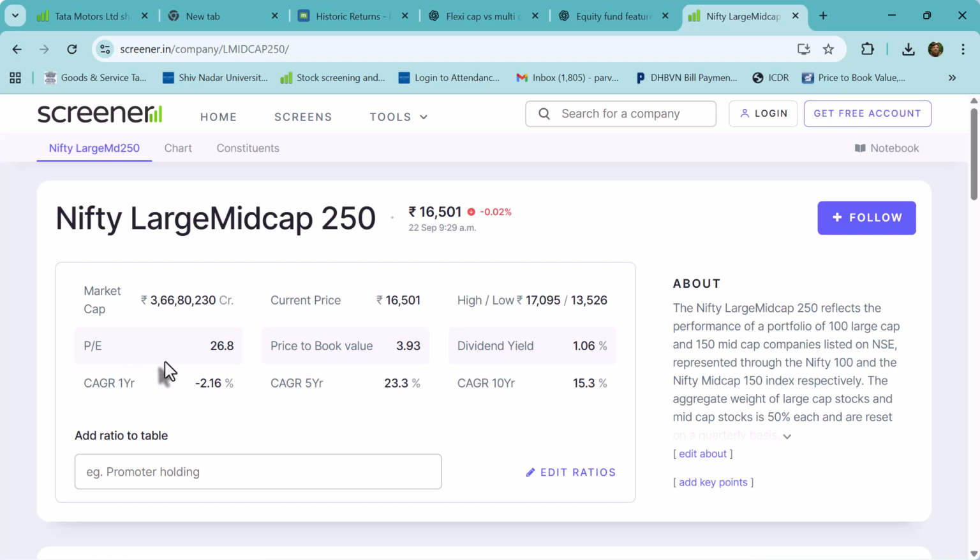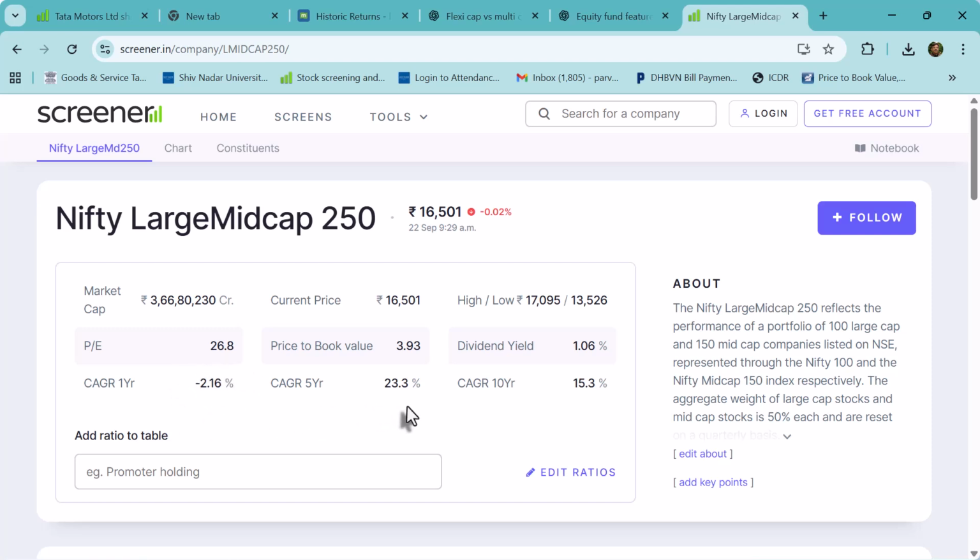Then, if you look at the P/E ratio of the large and mid cap, it is 26.8, slightly more than the large cap. Price to book value is also higher. These companies normally trade at a higher level compared to the top 100 companies. The dividend yield is almost the same, 1.06%. And this fund has also underperformed in the last 1 year, giving a negative return of 2%.